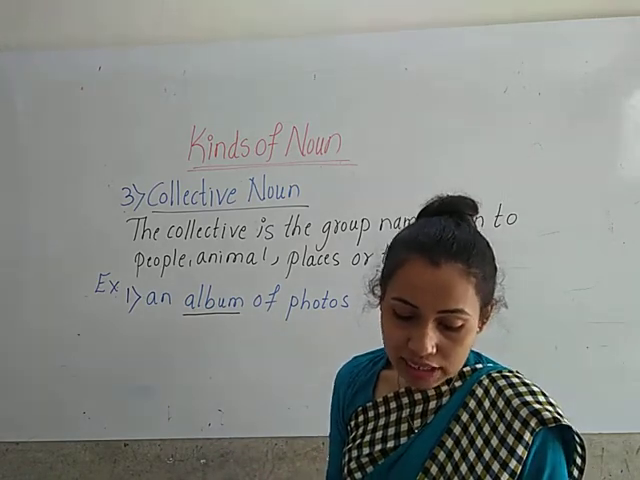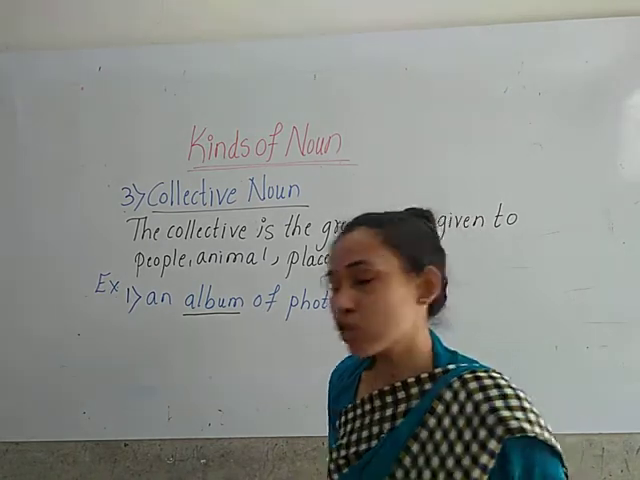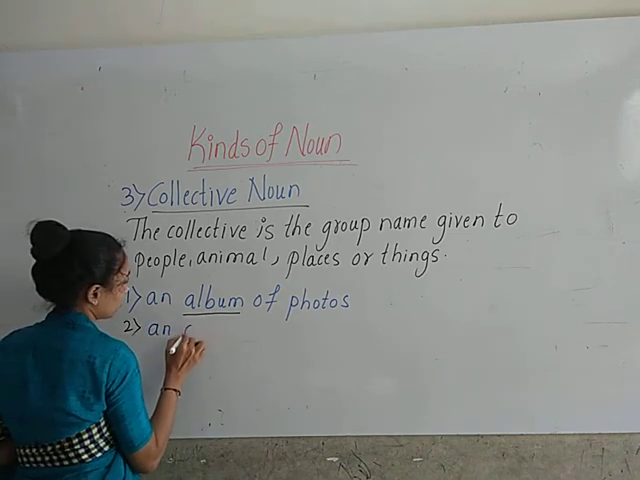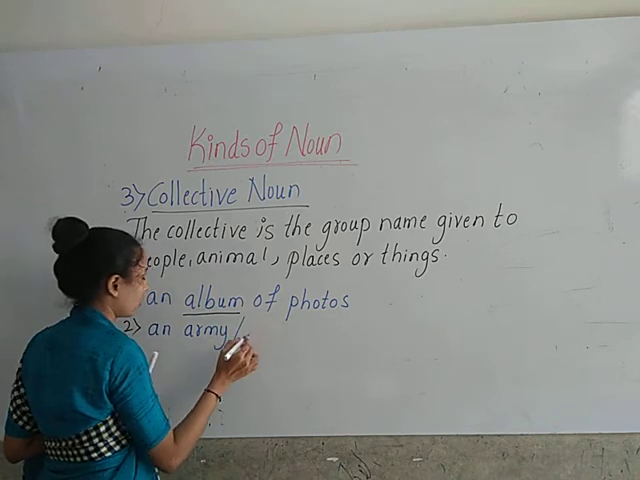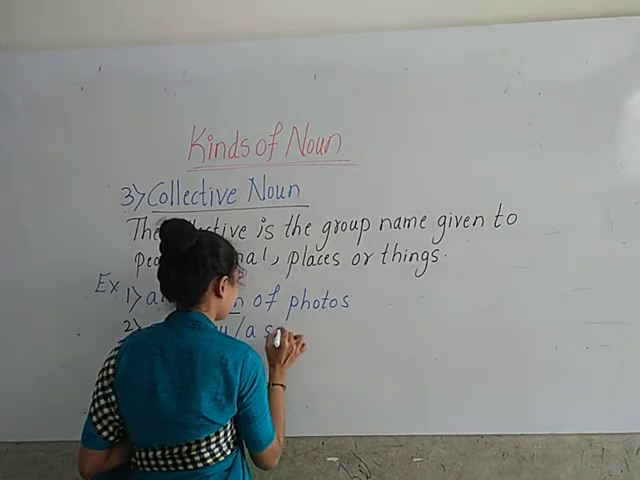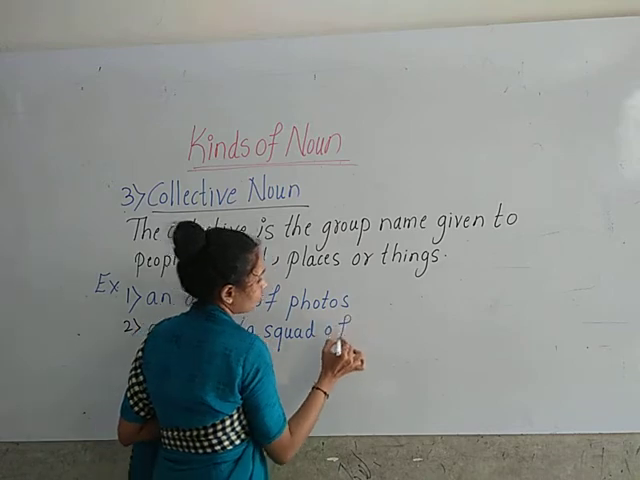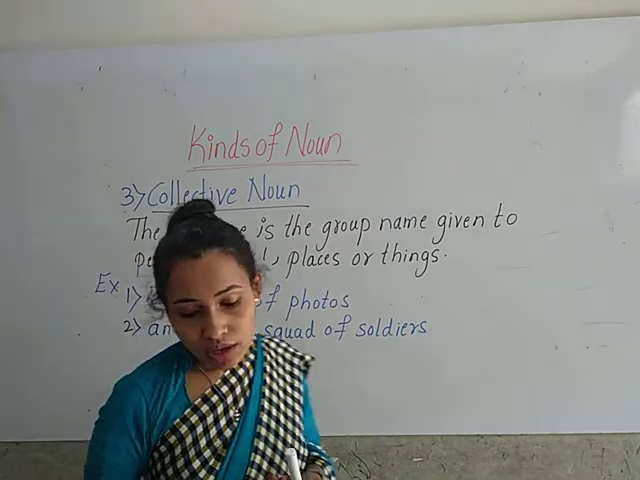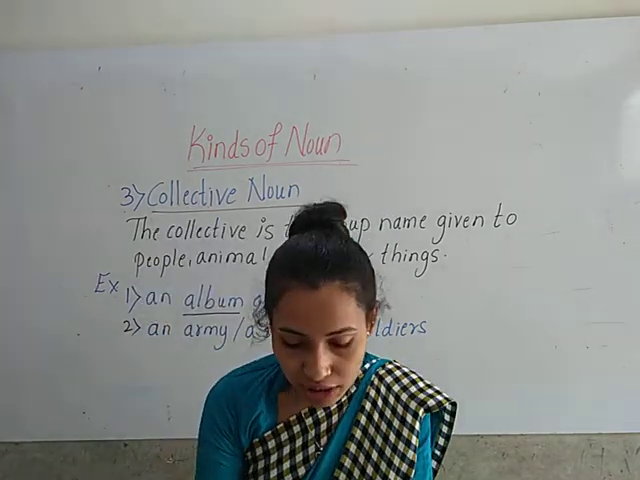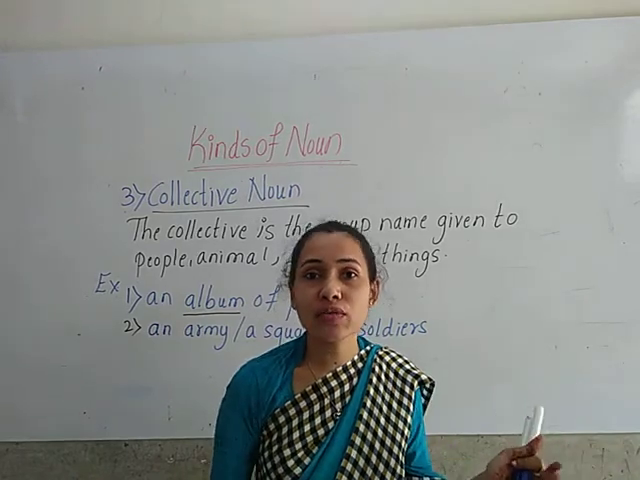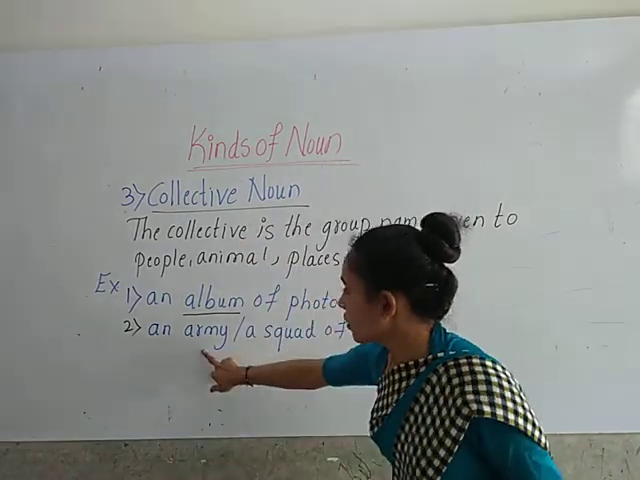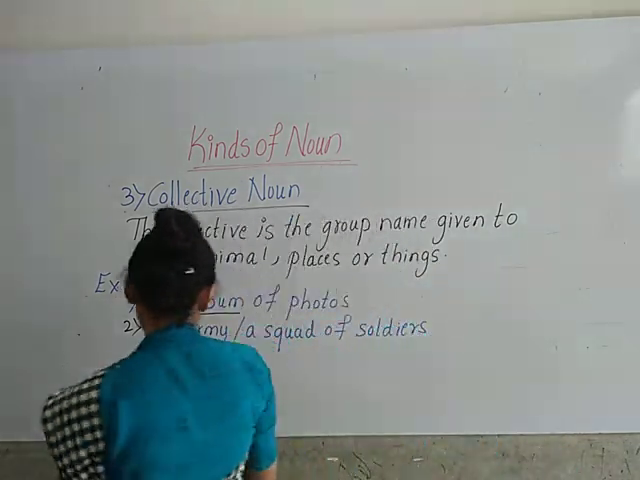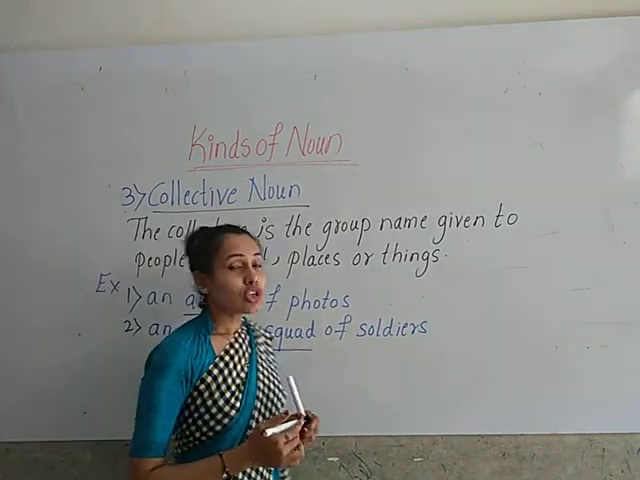Okay, the second one is an army or squad of soldiers. Okay, children, an army or a squad of soldiers. Here, for the group of soldiers, we can use the collective noun army or squad. So here, army and squad are the group names of the soldiers.